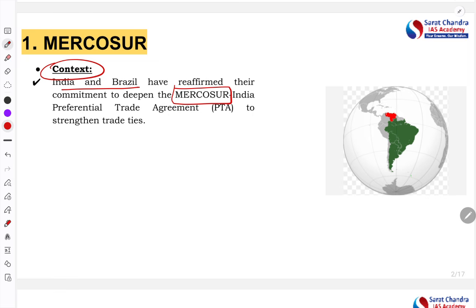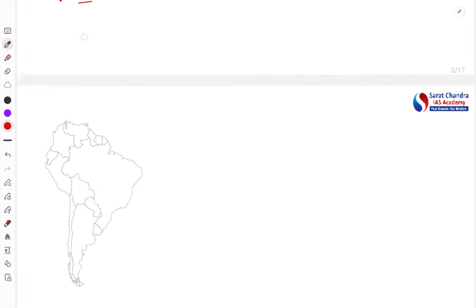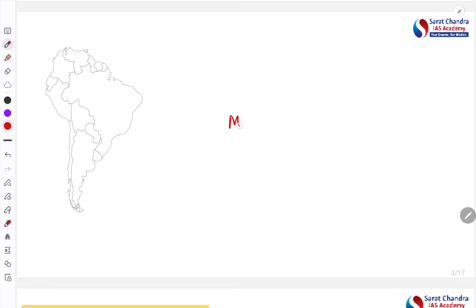Now, we need to understand what this Mercosur is, and this particular topic is important for the international relation questions in the prelims. What kind of questions can be asked? It can be asked like which among the following countries are member of Mercosur. So that can be one of the question. Second, in the mains also, in GS2 international relation, question can be asked on India Mercosur relation, right? So that way this topic becomes very important for the prelims as well as for the mains. Now let's understand about this Mercosur.